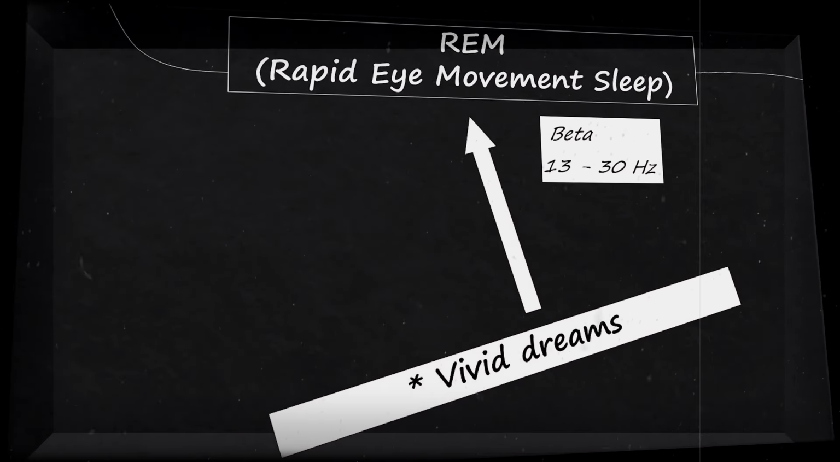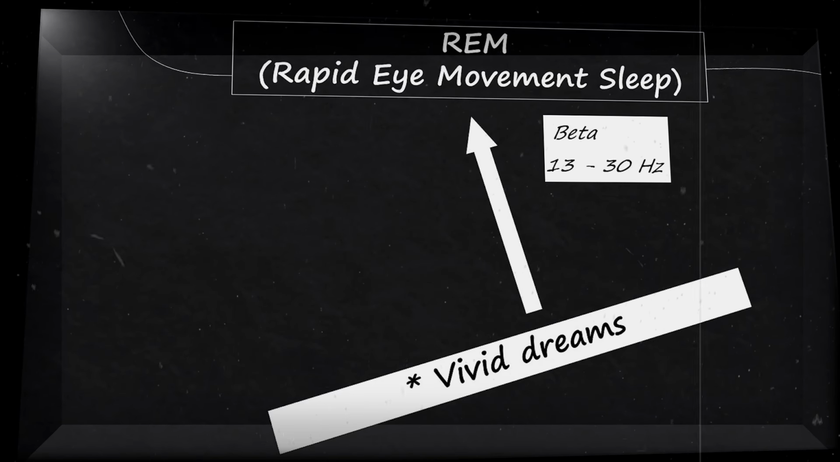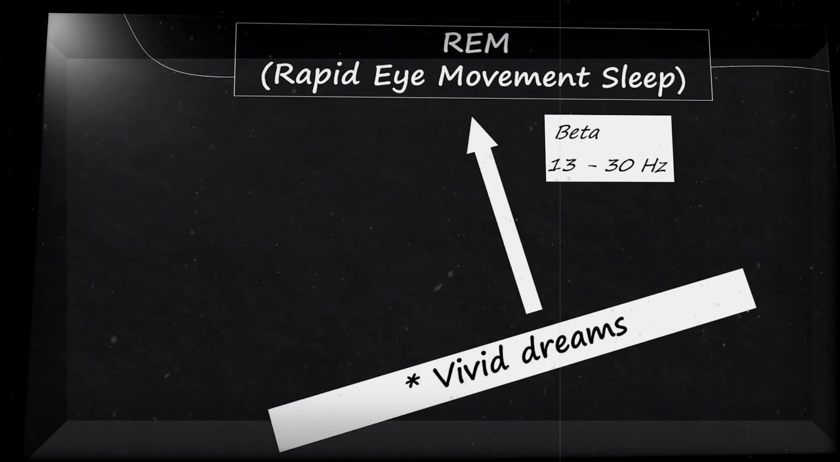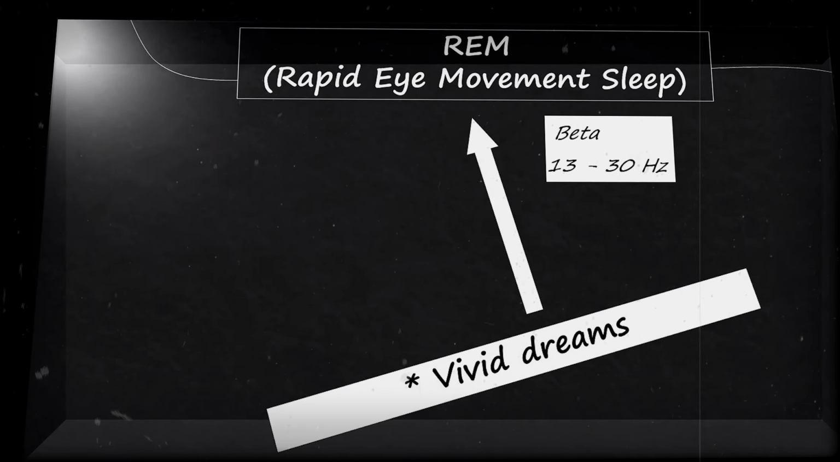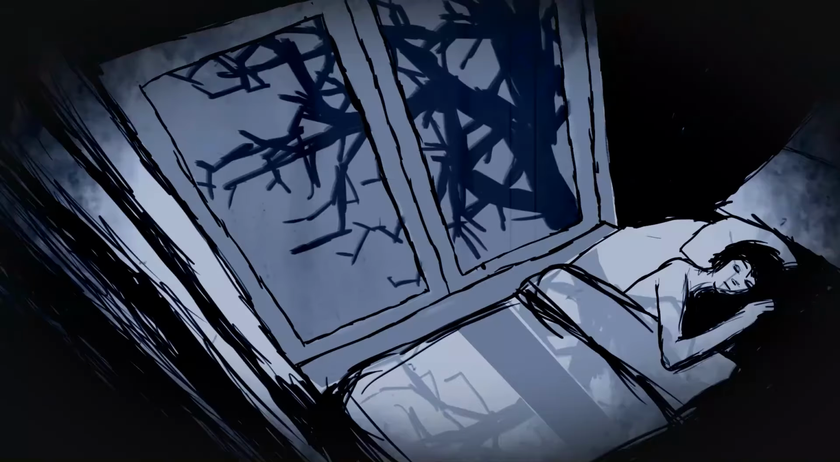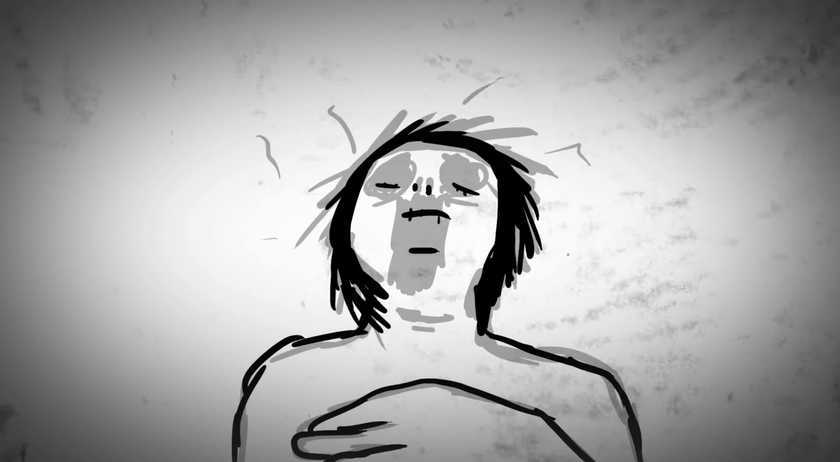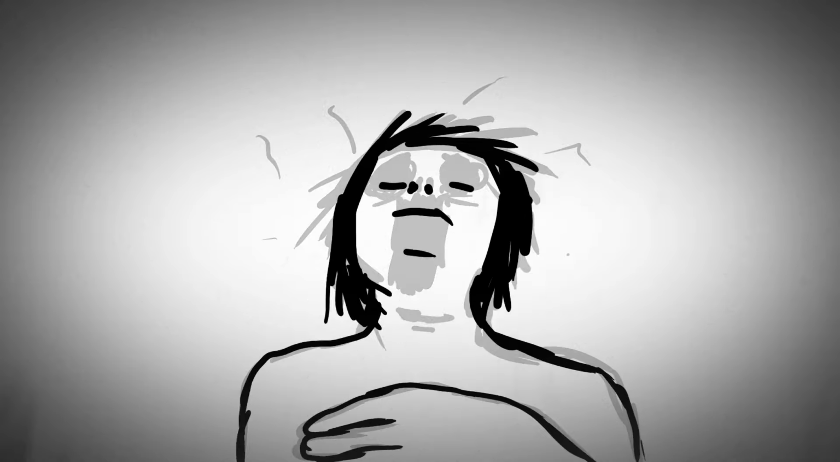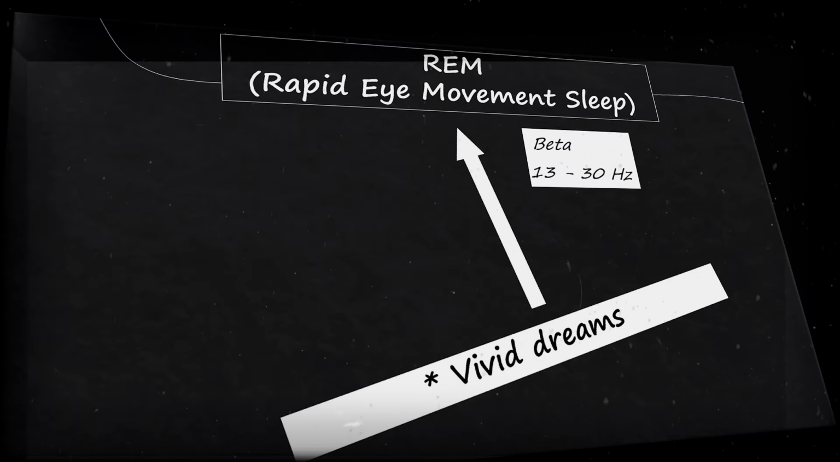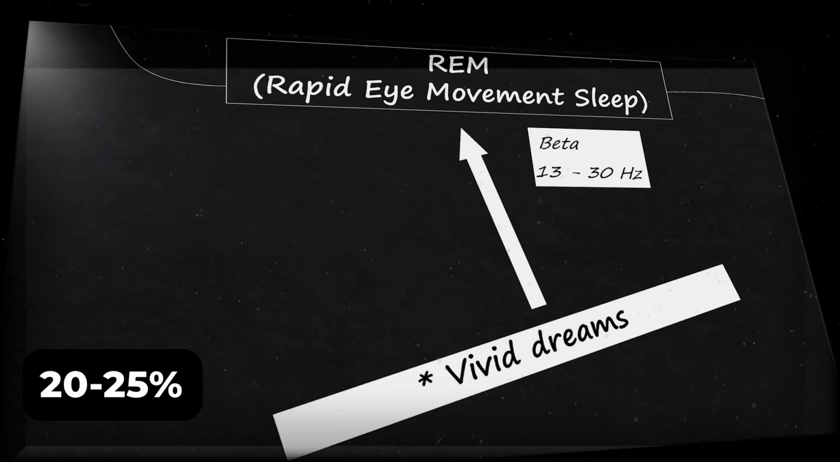Next is REM, or rapid eye movement, sleep. REM sleep is a unique stage of sleep that involves rapid eye movements and is marked by high brain activity and intense vivid dreams. It also causes your muscles to undergo a short-term muscle paralysis, which stops you from physically acting out your dreams. REM sleep makes up roughly 20 to 25% of an average night's sleep.